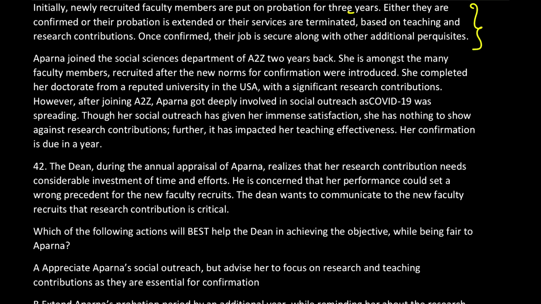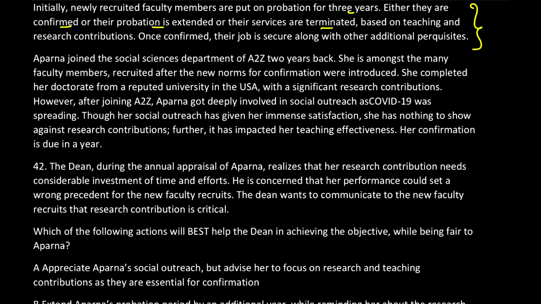The reason they have given you this is they have given you all the possible options beyond which you will never select an answer and within which you can consider an answer, because sometimes people think, no, I have always told this to people, and when you go through the DM questions you would realize कि नहीं नहीं, हमें आउट ऑफ द स्कोप नहीं जाना चाहिए. यहाँ पे कहीं थोड़ी लिखा है कि हम लोग उसको प्रोबेशन एक्सटेंड कर सकते हैं. Extending probation is an additional point, but here they have explicitly mentioned that आप बंदे के साथ तीन चीजें कर सकते हो. या तो आप उसे कंफर्म कर दो, otherwise you increase his probation period, or you directly terminate. So all three options are mentioned, and when the three options are mentioned, you're not expected to go beyond it.